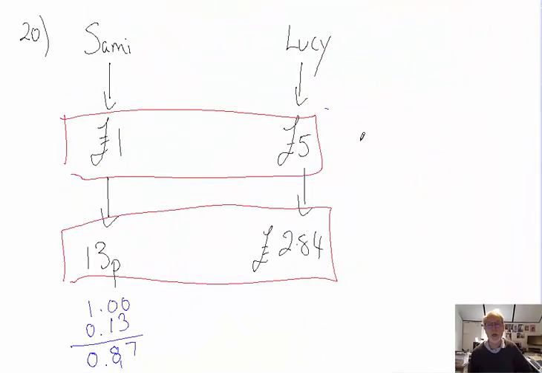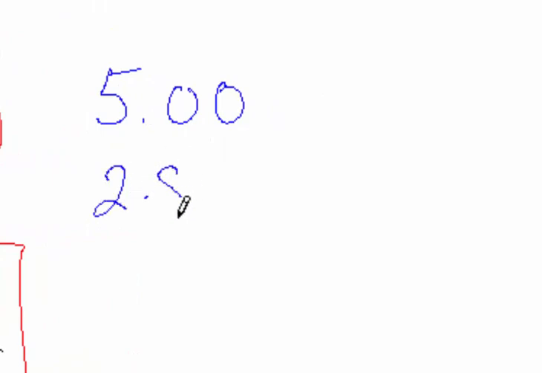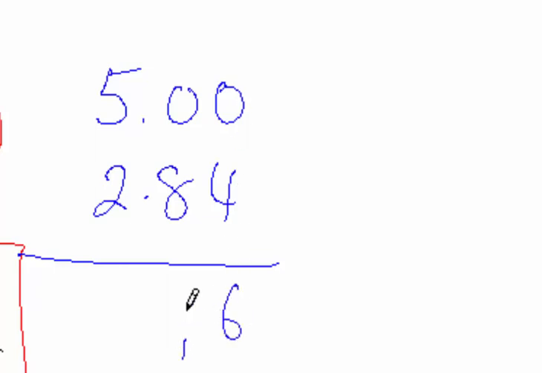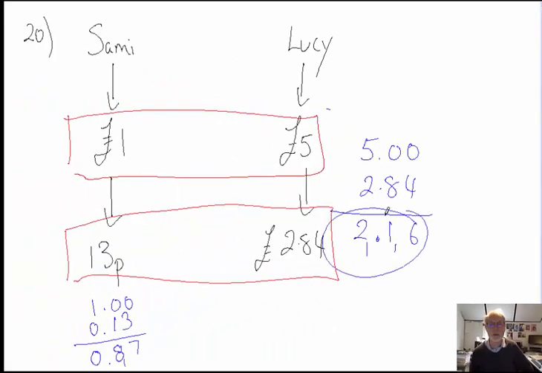Do the same for Lucy. I'll write this over here, 500. Take away 284. 4 from 0 I cannot do, so 4 from 10 will give me 6. Bring back the 1 that I borrowed. 1 plus 8 is 9. 9 from 0 I cannot do, so 9 from 10 leaves me 1. Bring back the 1 that I borrowed. Be careful with the decimal point. 1 plus 2 is 3. 3 from 5 is 2. So £2 and 16.